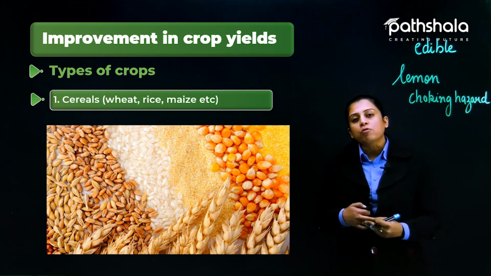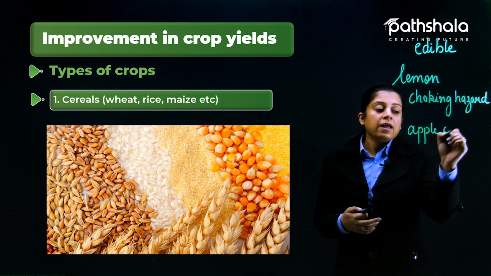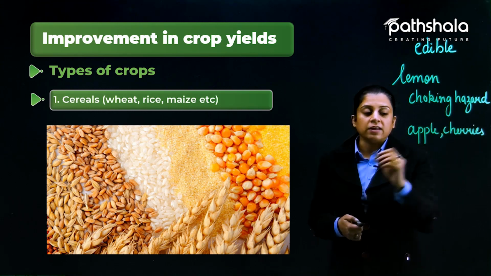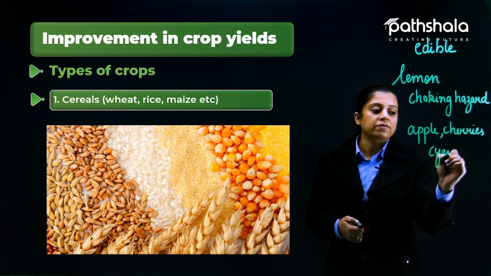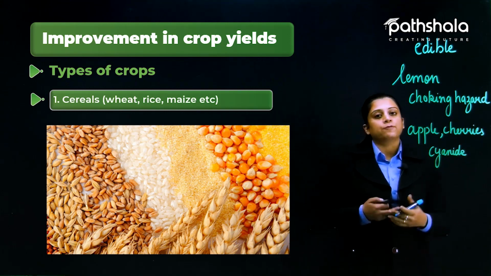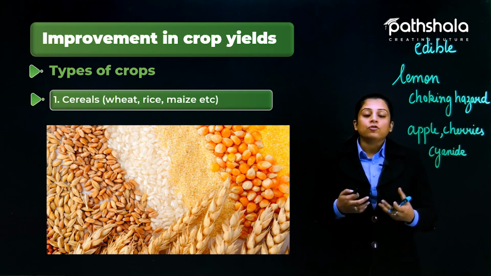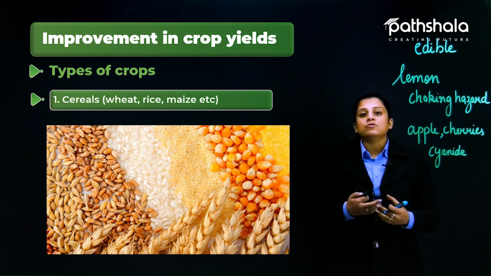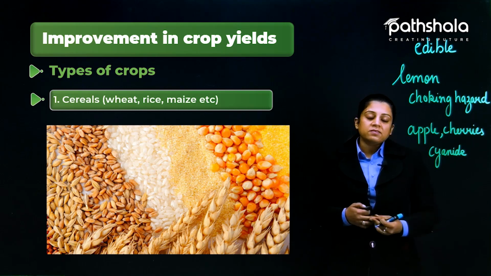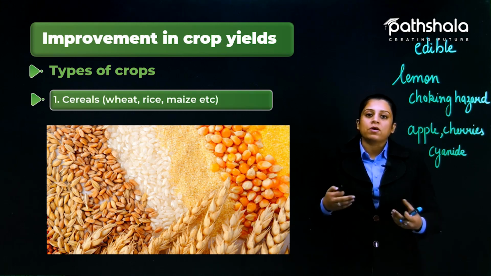And if we talk about the seeds that are found in apple and cherries, apple and cherries के seed भी जो हैं हम वो consume नहीं कर सकते हैं because they contain a poison that is known as cyanide and which can be harmful for us. So therefore वो seeds जिनको हम consume कर सकते हैं, those seeds are known as edible seeds. अब edible seeds के examples होते हैं cereals, pulses, nuts and oil seeds.